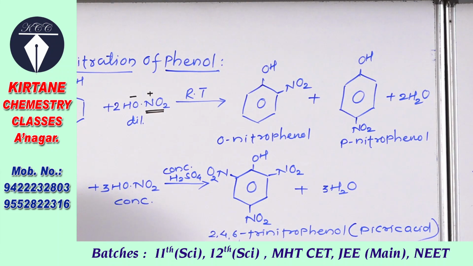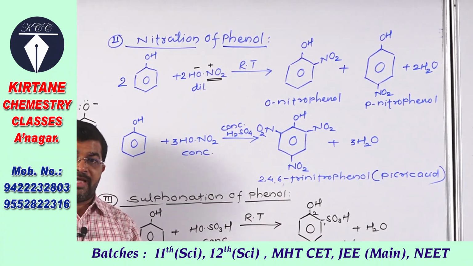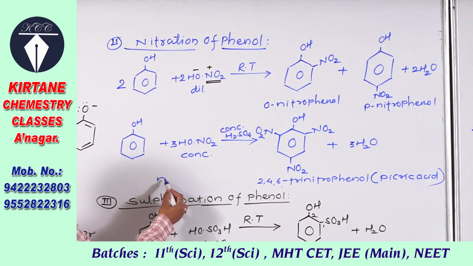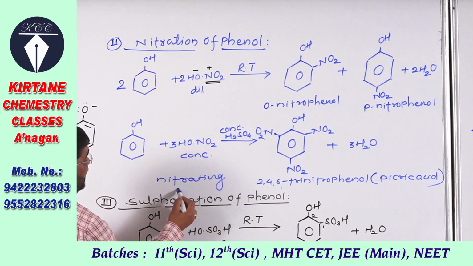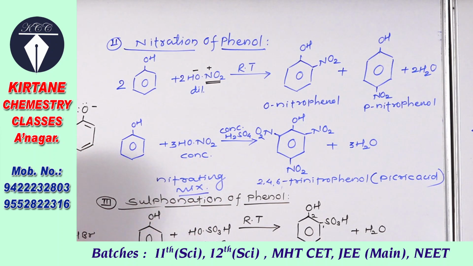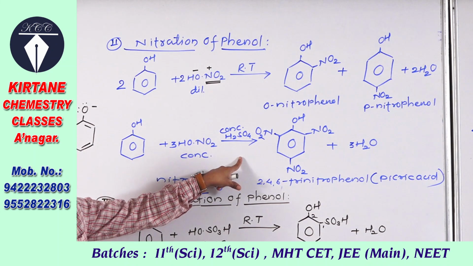Don't forget, this mixture of concentrated nitric acid and concentrated sulfuric acid is called the nitrating mixture. म्हणजे तुम्हाला जरी डायरेक्ट क्वेश्चन विचारला की which of the following products is formed when phenol is treated with nitrating mixture, you have to remember nitrating mixture is nothing but a mixture of concentrated nitric acid and concentrated sulfuric acid.